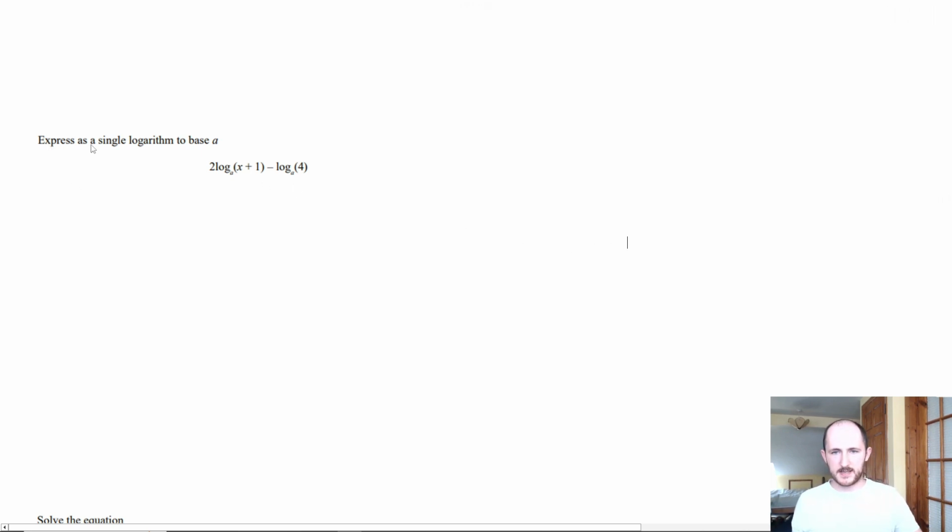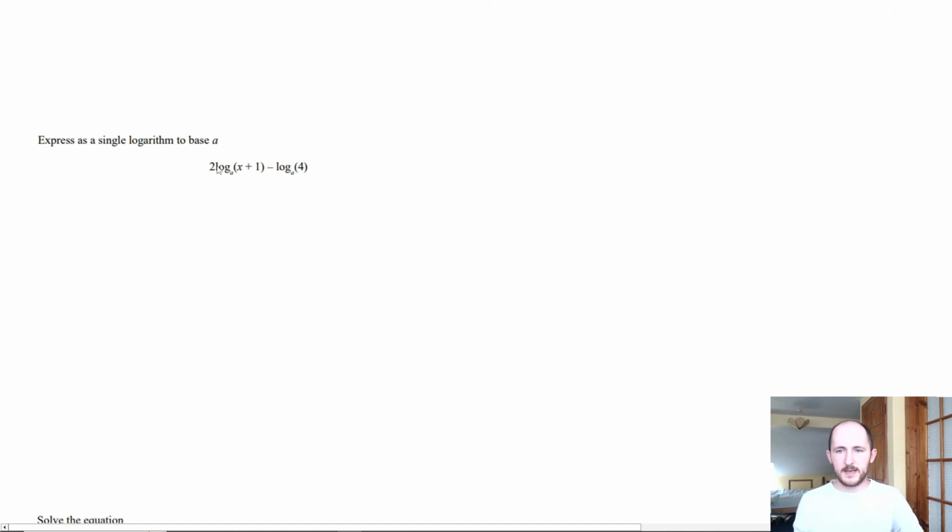So here it says express as a single logarithm to the base a. This is a very common style of question. Just like in algebra when you did that in year 11, they would sometimes give you this kind of long expression and say simplify fully, express as a single fraction, and so on. Same thing with logarithms and powers.